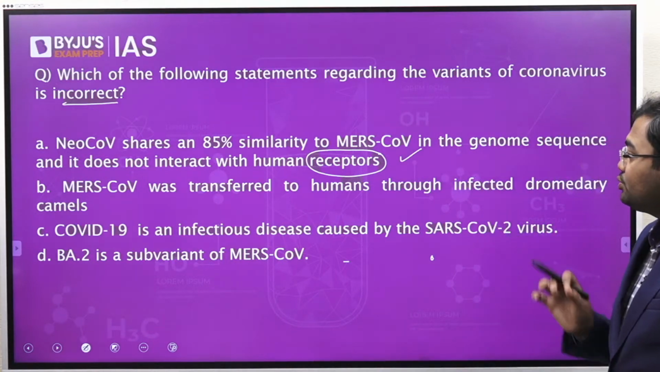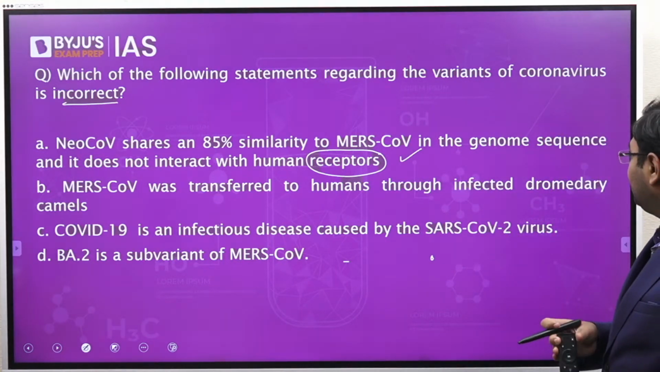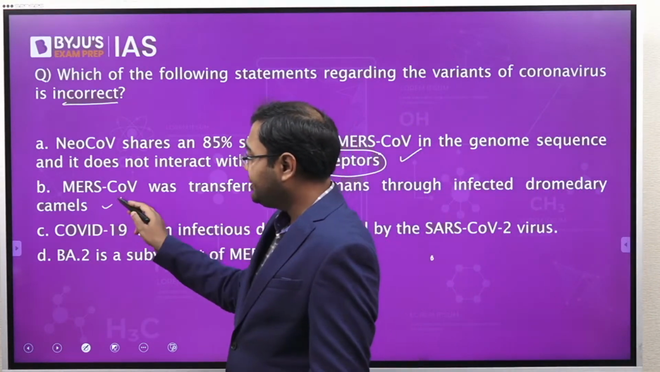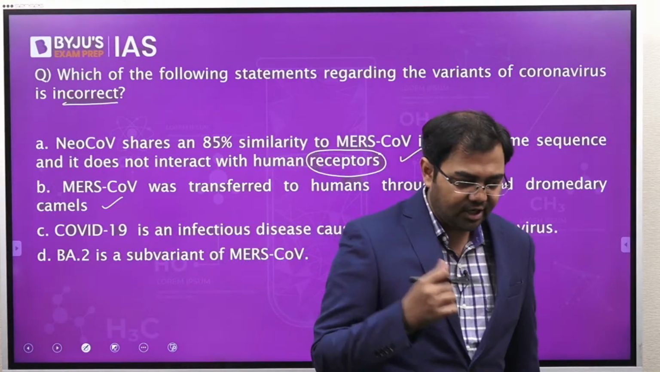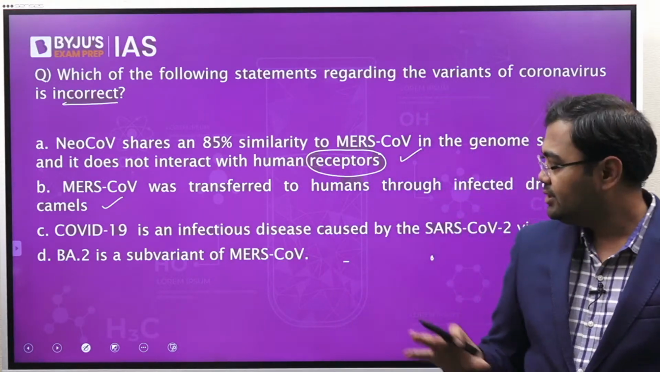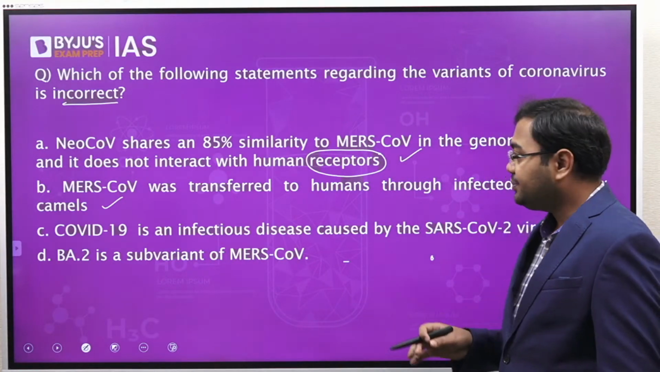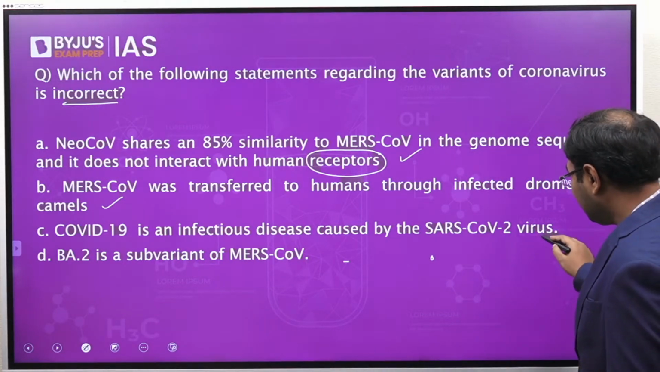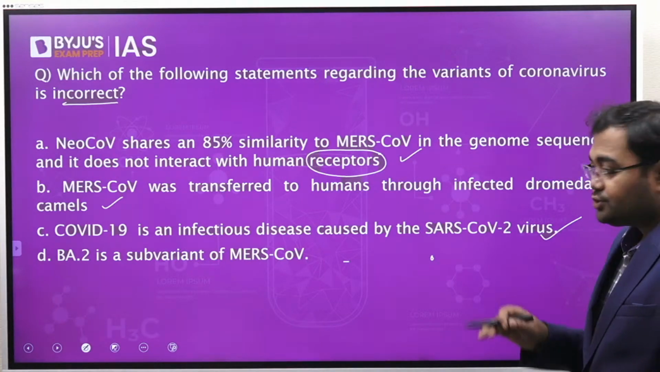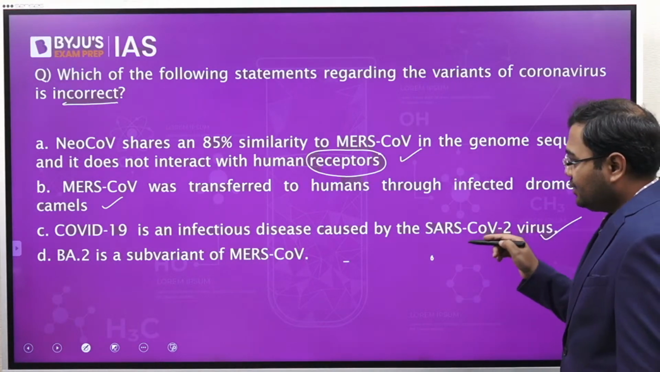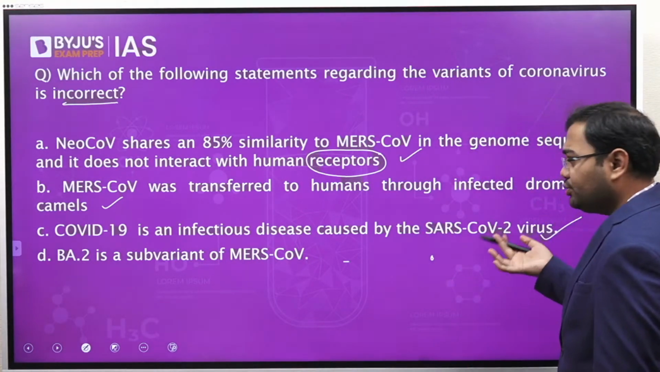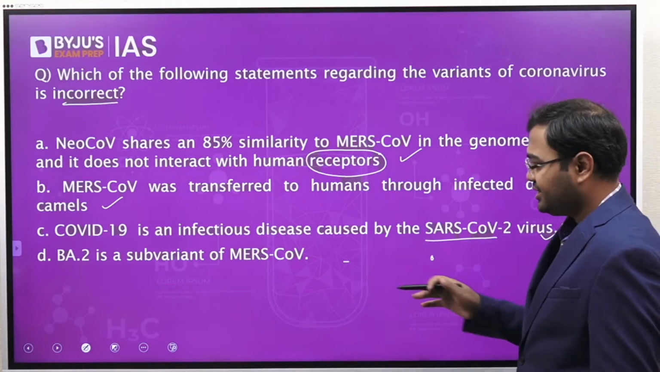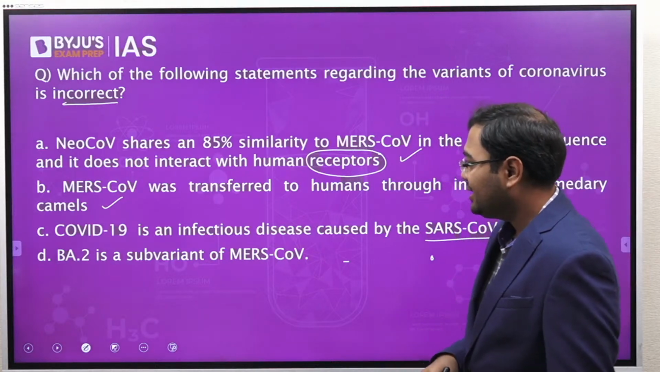The second statement is MERS-CoV was transferred to humans through infected dromedary camels. This is correct. This is what happened in West Asia, in Saudi Arabia specifically, where it started from. So this is also correct. The third statement, COVID-19 is an infectious disease caused by the SARS-CoV-2 virus. When we look at this disease, we know that COVID-19 happened due to SARS-CoV-2. So this is also correct. We saw this in one of the earlier questions as well.